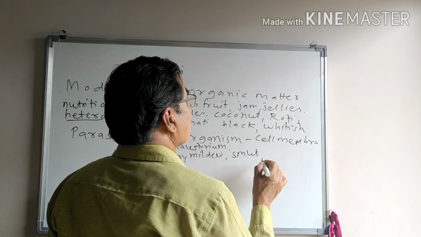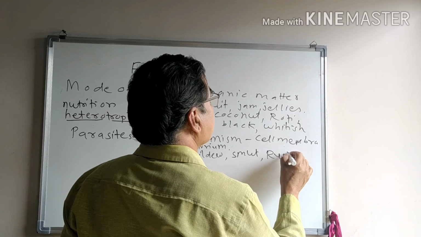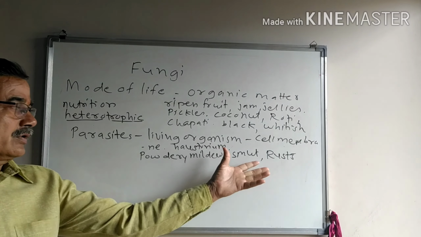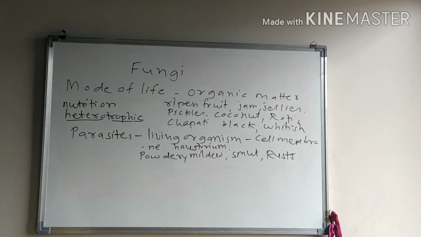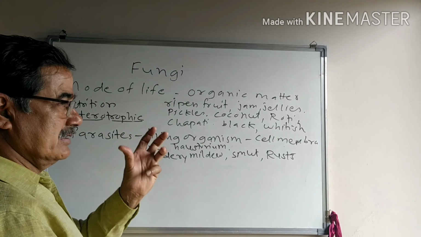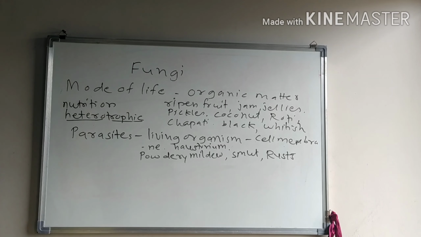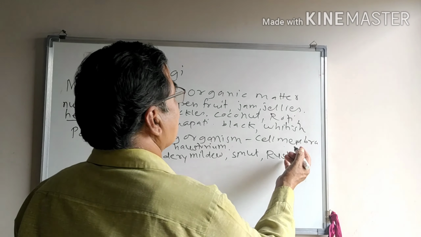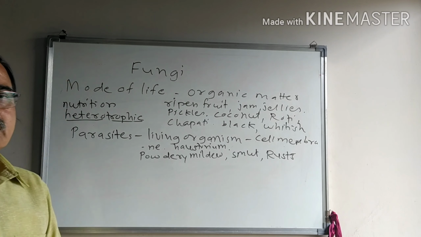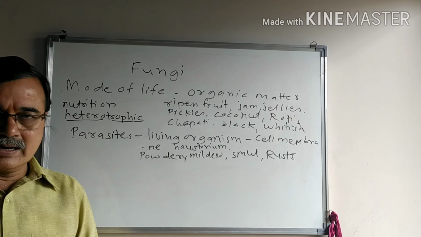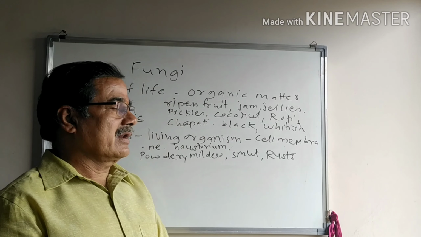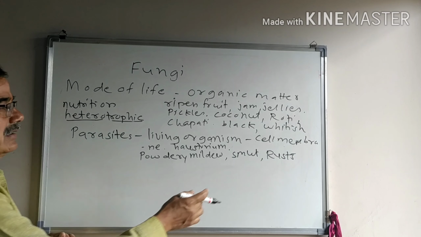There are smuts and some types of rusts. Smuts generally grow on the growing or milky stages of seeds, and the seeds at the milky stage are directly converted into black powder. Some of the rusts are generally known as tambera, the reddish-brown rust that falls on sorghum or wheat, due to which yield is reduced.